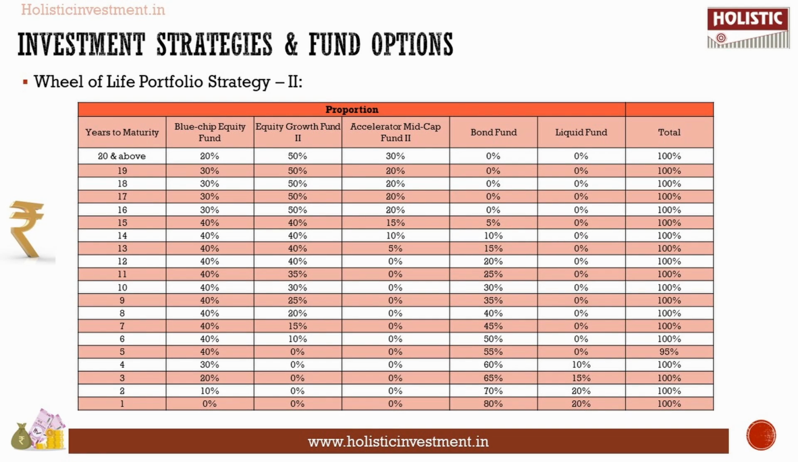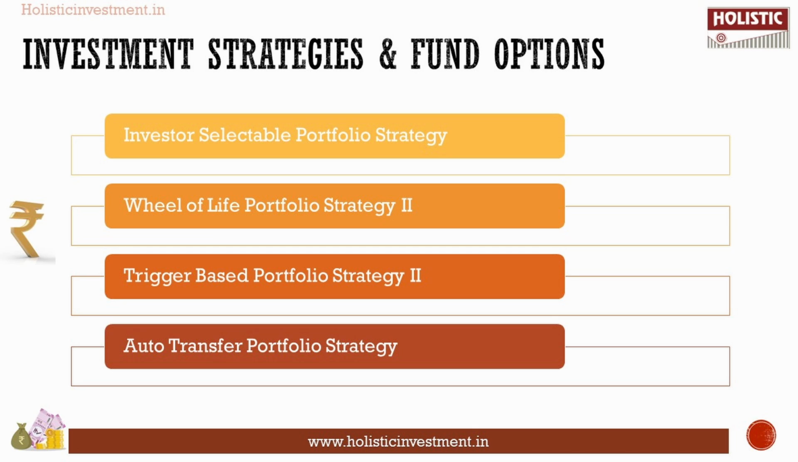Another investment strategy is the wheel of life portfolio strategy. If you choose this, your premium will be allocated to the funds mentioned on the screen: blue chip equity fund, equity growth fund 2, accelerator mid cap fund 2, bond fund and liquid fund, in predefined proportions. Your premiums will be allocated to those funds in those proportions if you choose this investment strategy.